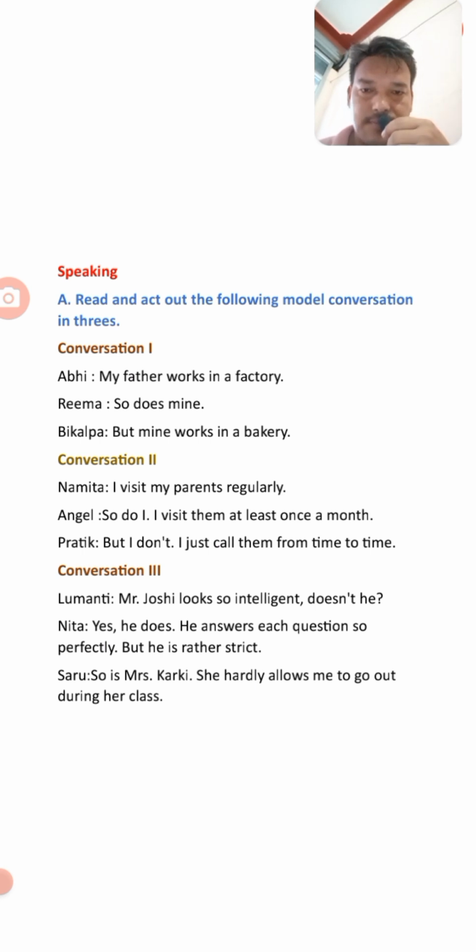In the second conversation we have Namita, Angel, and Pratik. Namita says, I visit my parents regularly. Angel, so do I. I visit them at least once a month. In the first one Namita visits regularly, but in the second she visits once a month. And Pratik, but I don't. I just call them once or twice. Okay, this is the example of conversation in threes. Let's do the exercise of the speaking part.